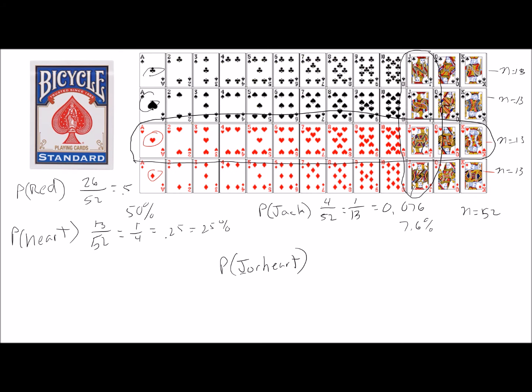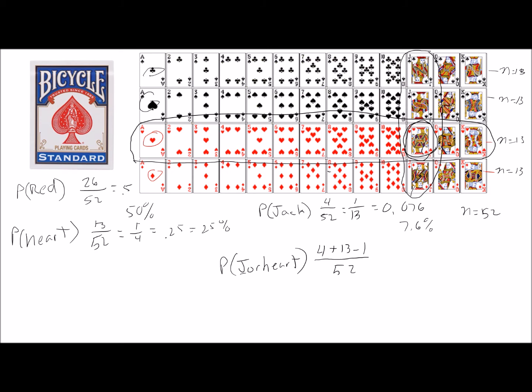Looking at the diagram, we have 13 hearts and 4 jacks. So we have our 4 jacks plus our 13. However, this jack here is in both categories, so we have to subtract out 1 because we don't want to count that jack twice.